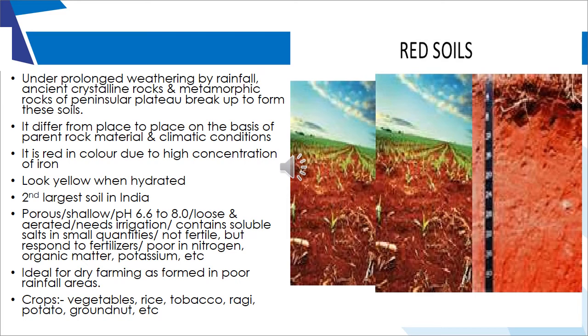This soil is not very fertile, but if we add fertilizers or manure to it, then crops can be grown in this soil. This soil is very ideal for dry farming, because it is formed in poor rainfall areas. What do we mean by dry farming? It is basically farming practiced in those areas where rainfall is very scanty. So this particular soil is very ideal for dry farming. The crops that can grow here are vegetables, rice, groundnut, potato, ragi, and tobacco.